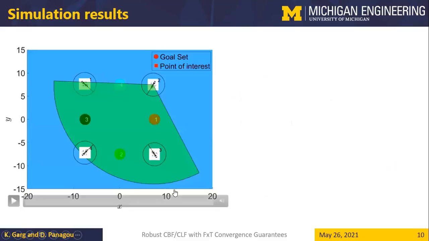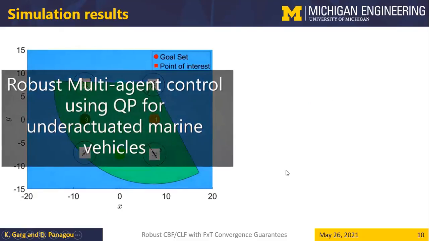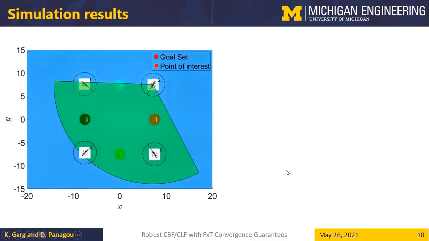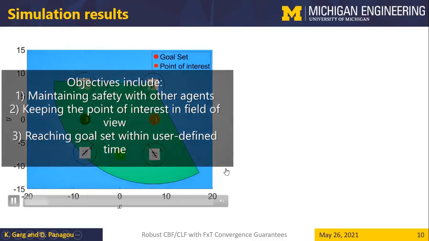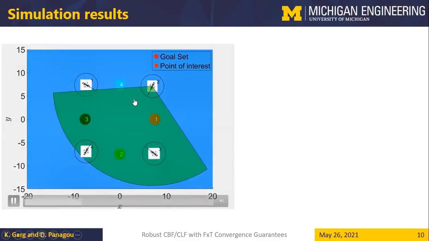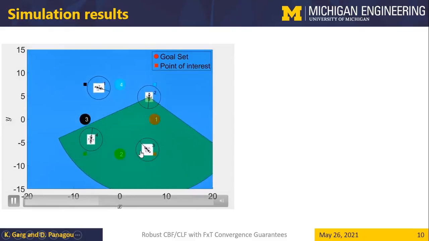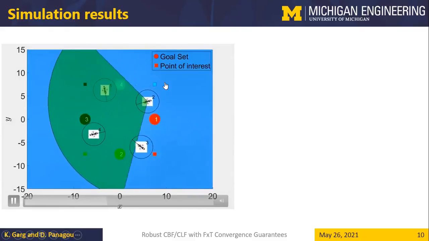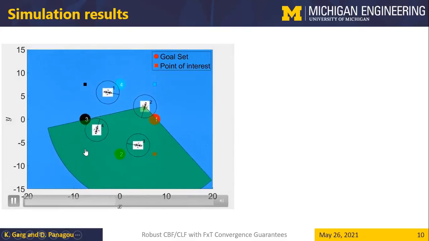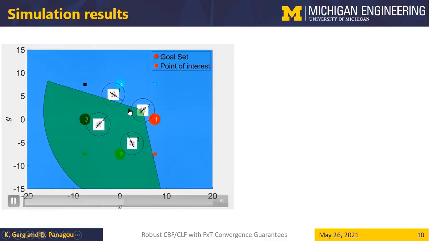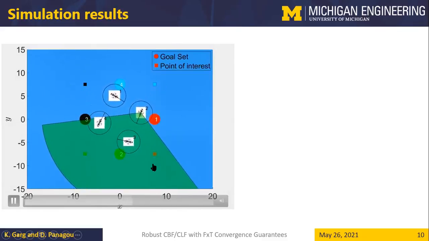So this is a simulation video for a four-agent scenario, where the objectives include maintaining safety with respect to other agents, keeping the point of interest in the field of view, and reaching the goal within a user-defined time. We are only showing the field of view for one agent, but every agent has their own field of view. The points of interest are given in the square dots, and the goal regions are given in the circular regions.